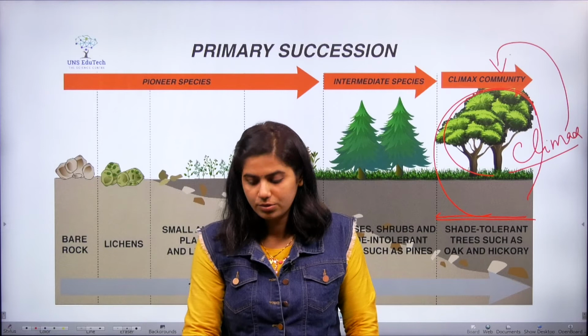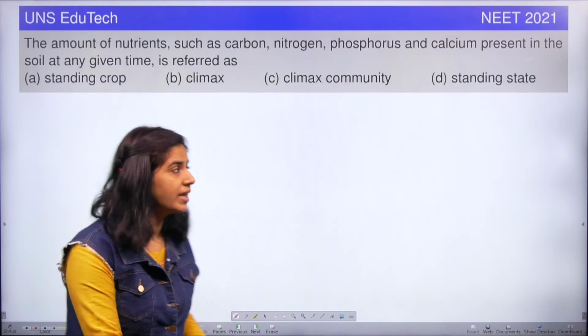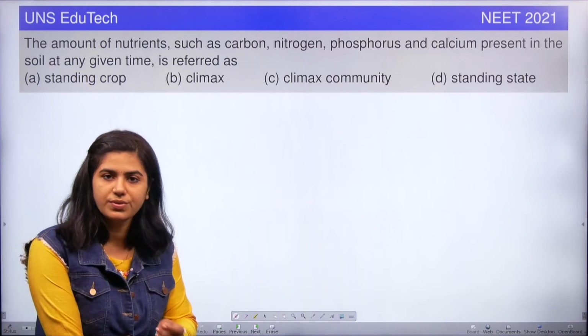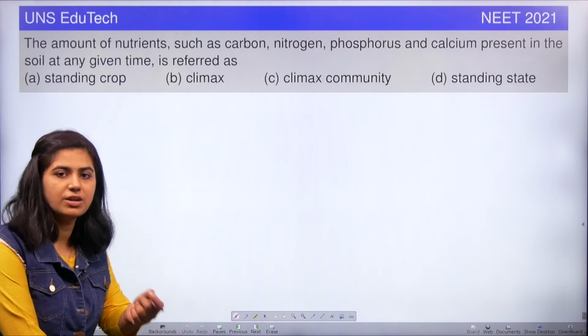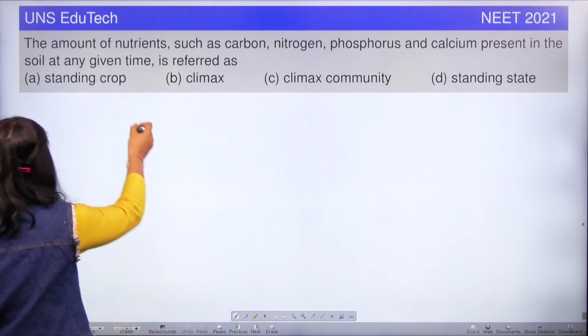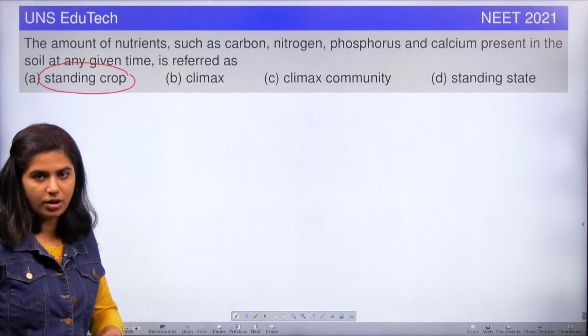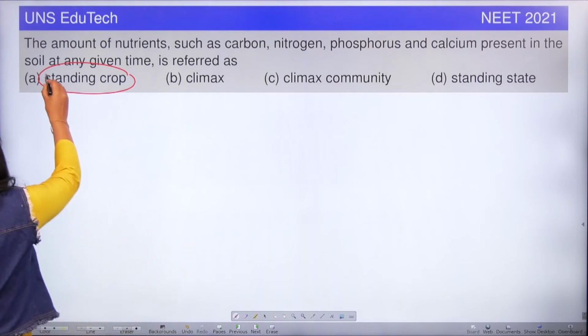So let's go back to the question. In the question they are asking the amount of nutrients such as carbon, nitrogen, phosphorus and calcium in the soil at a given point of time is referred to as. So the first option was standing crop. Standing crop is nothing but the amount of living matter or the biomass in a trophic level at a particular given time. So we can avoid this option.